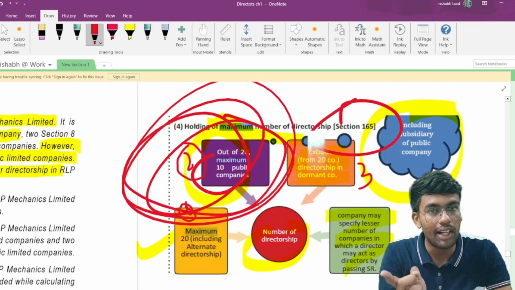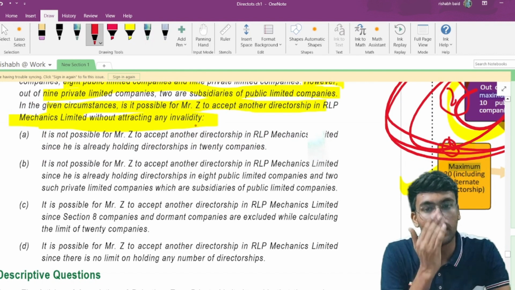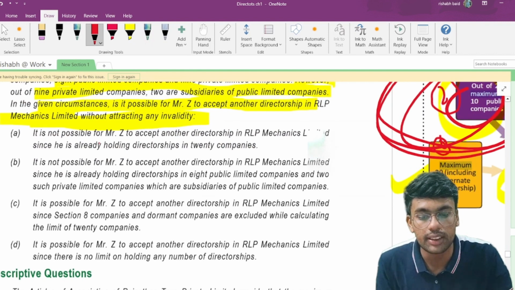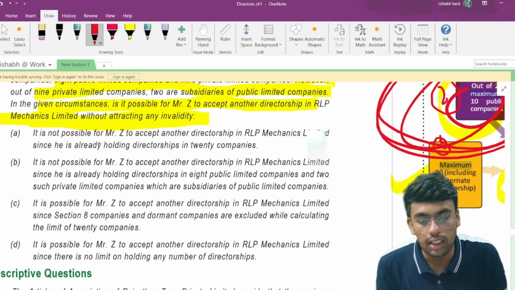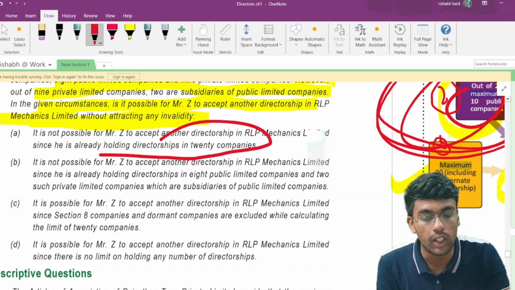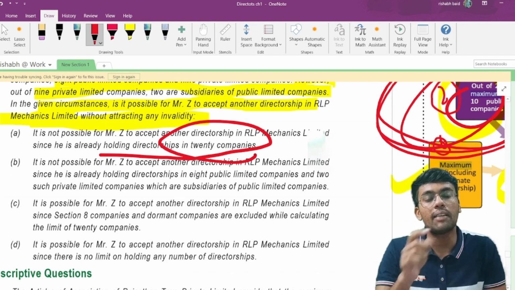So is this appointment valid? Can he accept? Answer to this question is no, he cannot accept such a directorship. So it is not possible for Mr. Z to accept another directorship in RLP Mechanics Limited, since he is not holding directorship in 20 companies. He is holding directorship in only 19 companies. Government company we are excluding.